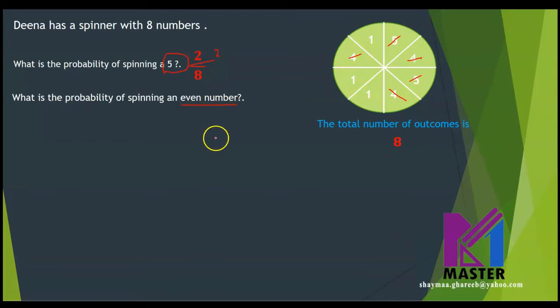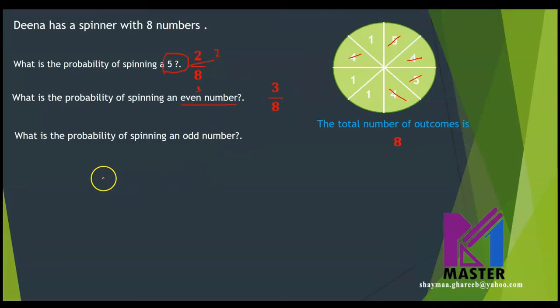So it will be 3 over, what did we say? The total number of outcomes, which is 8, and it will always be 8 in all questions. It will never change. So the probability of spinning an even number, we said there are 3 even numbers. So it will be, yes, 3 over 8.